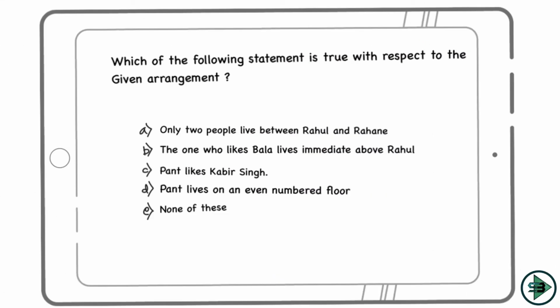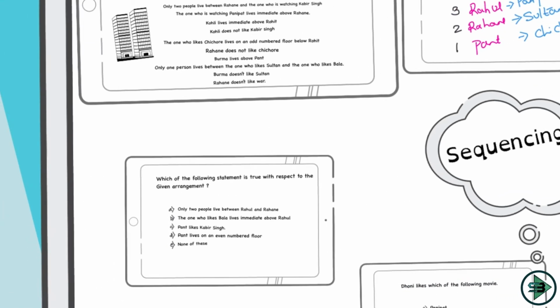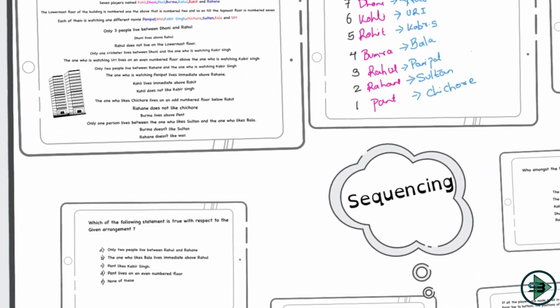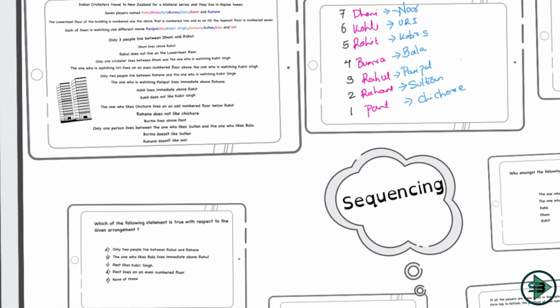Now let's take the first question on the puzzle. What is the question saying? Which of the following statements is true with respect to the given arrangement? So in this arrangement, which statement is true? Let's see the arrangement as well as the question simultaneously and see which of the following is true.